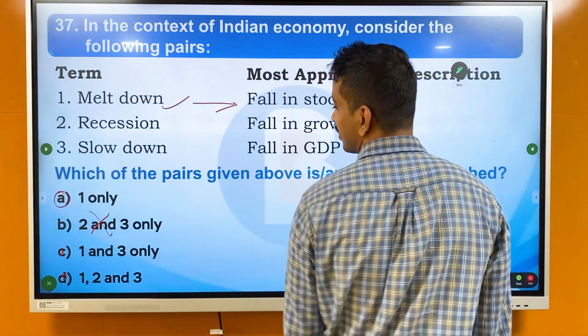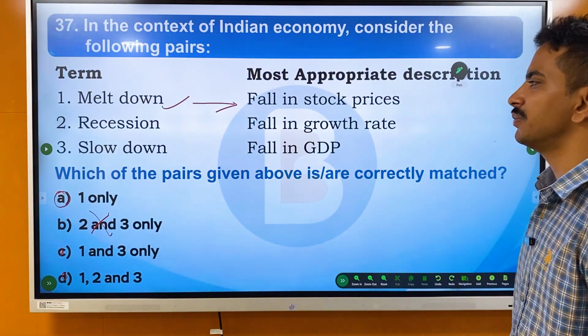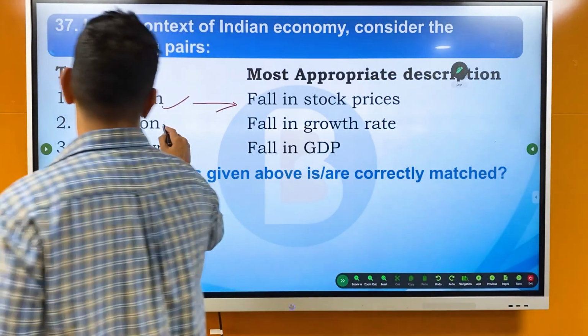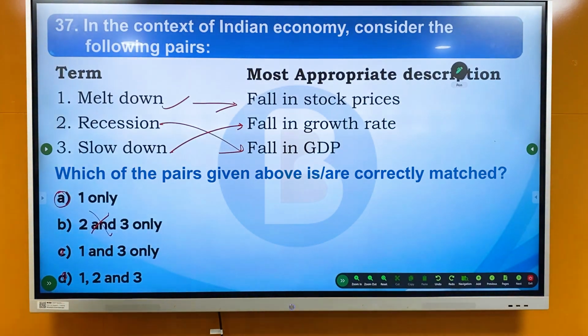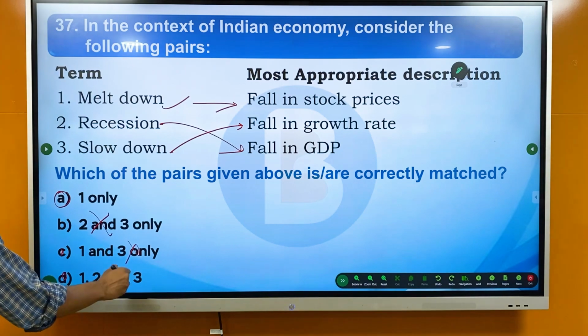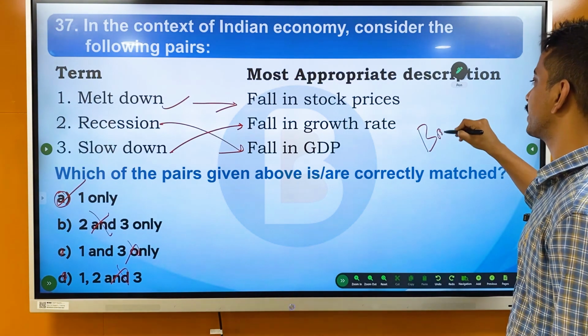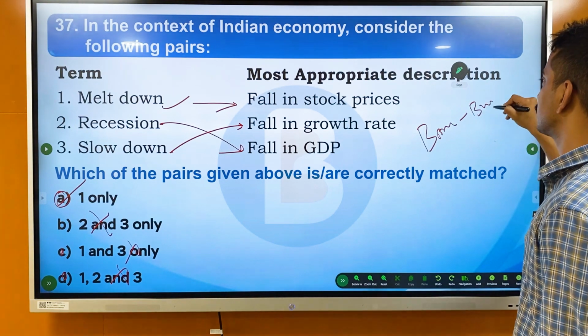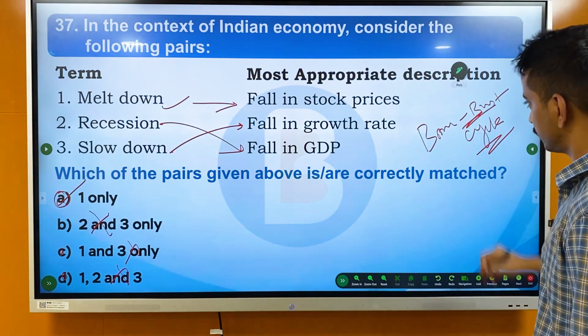So what about the second and third one? Recession, it says fall in growth rate, and slowdown, it says fall in GDP. It is quite opposite. Recession is fall in GDP and slowdown is fall in growth rate. So the answer is only one. Please read the boom and bust cycle. This is important.